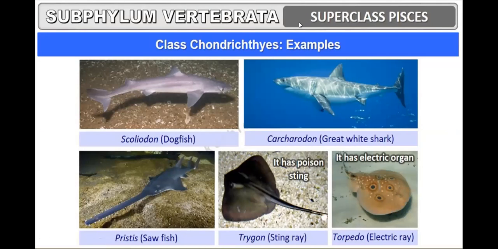Some examples of class Chondrichthyes: Scoliodon, also known as dogfish. Carcharodon, the great white shark. Pristis, the sawfish. Trygon, known as the stingray, which has a poisonous sting. Then Torpedo, the electric ray, which has electric organs. So these are the representative species for the class Chondrichthyes.